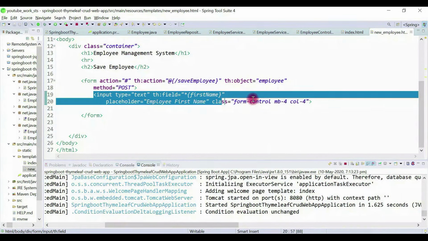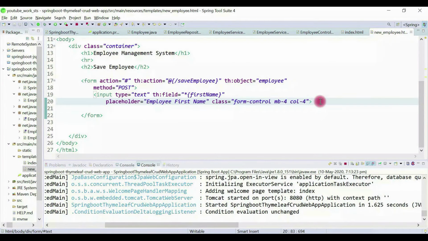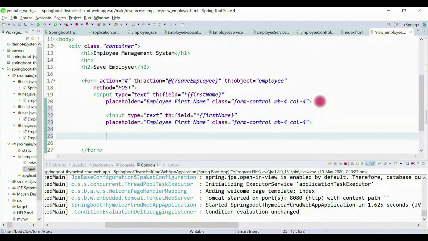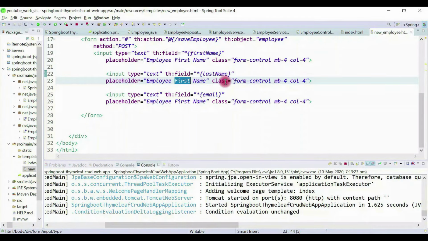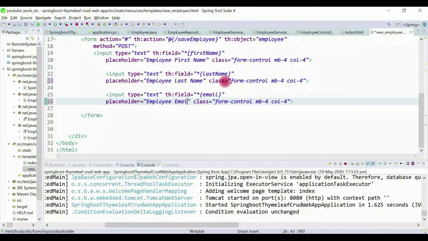Okay, let me quickly copy this and let's do it for the other fields. And this is for last name, and this is for email. Okay, it's pretty simple. And let's also change the placeholders, employee last name, and this is employee email. Great.